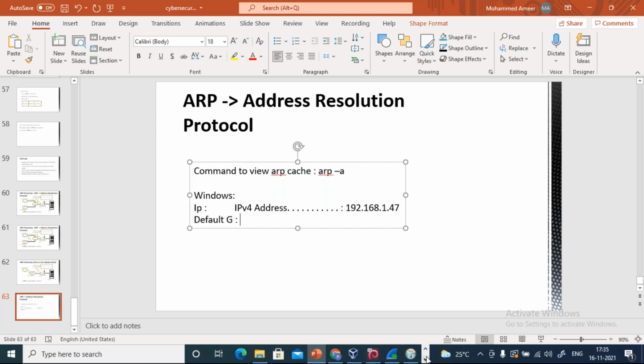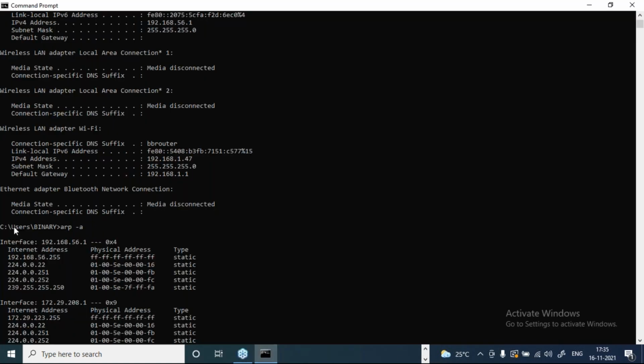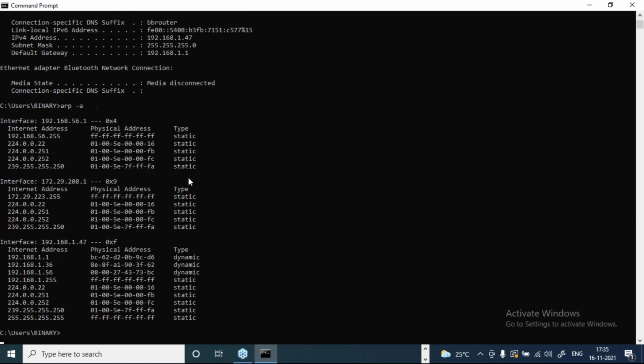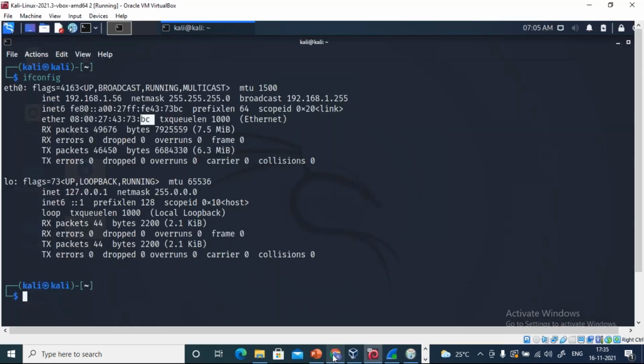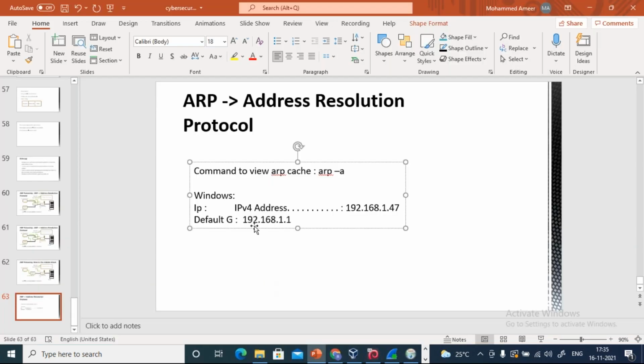Okay, choice is yours. This is the IP address for it. Copy it. This is our default gateway.